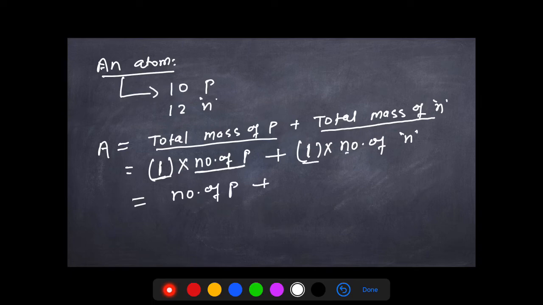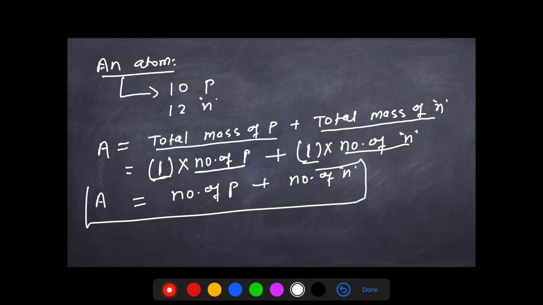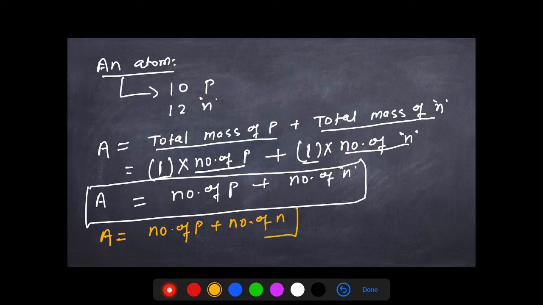Now 1 into the number of protons simply becomes the number of protons, and 1 into the number of neutrons becomes the number of neutrons. And what does it equal to? A. So we have a formula for the atomic mass: the atomic mass is equal to the number of protons plus the number of neutrons.